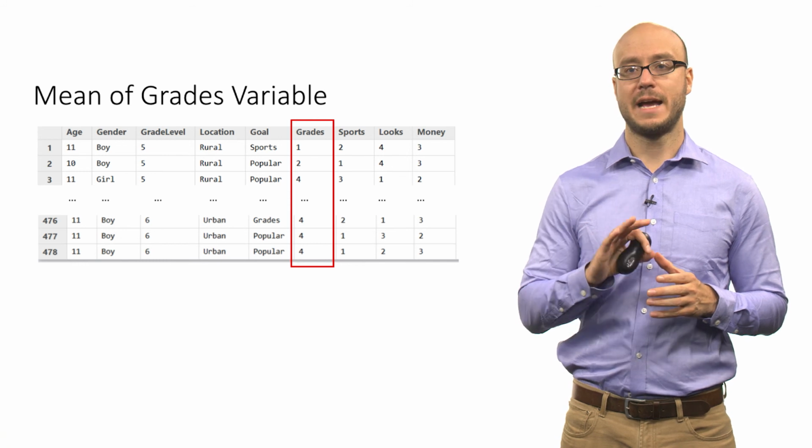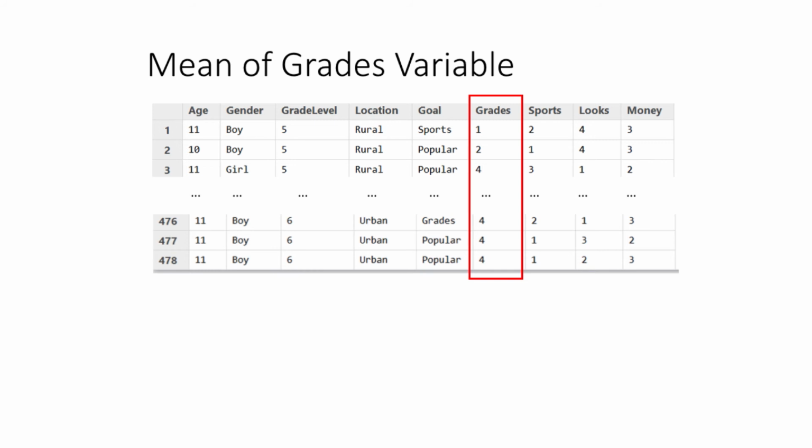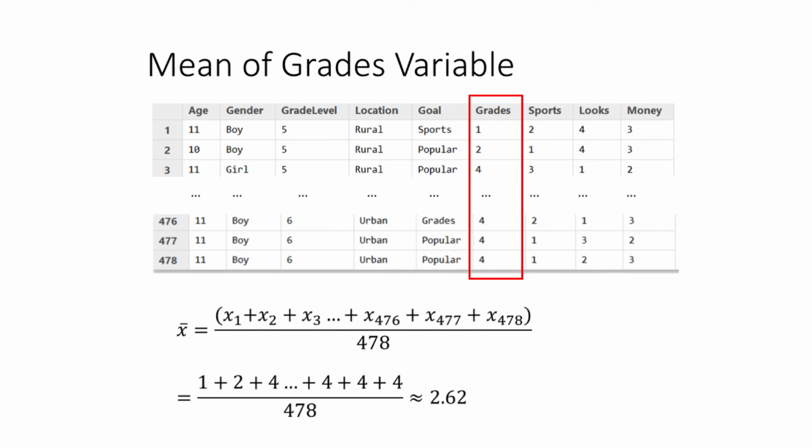So we're looking at these last 4 variables of this data set that have to do with the ranking of what kids think makes kids popular. So we have this grades variable, and we would actually use statistical software, but I show you the notation here just so that you know that when you use statistical software, you get the same result. All we're doing when we use statistical software is adding up all these values. Now, you wouldn't actually have to add up all 478 values, but you could if you had enough time. That's what makes computers great, though, because computers can do this very quickly. All the computer's doing, in essence, is adding up all these values and dividing by the total sample size. When we do that, we get this value of 2.62.